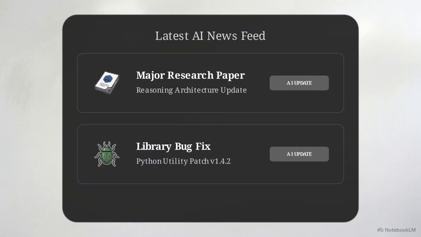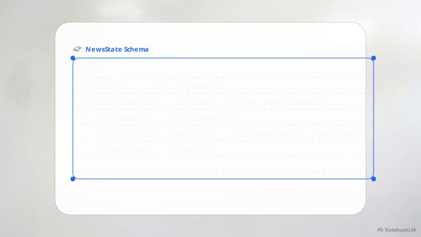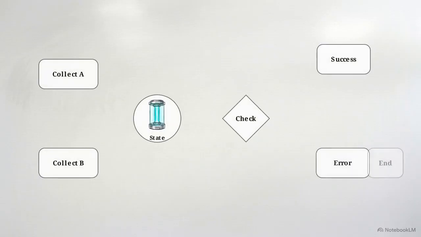Reliably extracting signal from this noise requires moving beyond basic prompt engineering and into a systems-oriented approach that enforces structural constraints. To build a production-grade intelligence agent, we have to abandon the linear script and move to a directed acyclic graph, or DAG. In a DAG architecture, the workflow is broken down into isolated nodes.